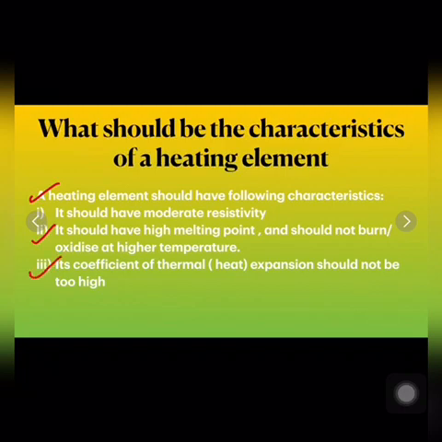Next, its coefficient of thermal expansion should not be too high, so that the heating element expands less on heating.